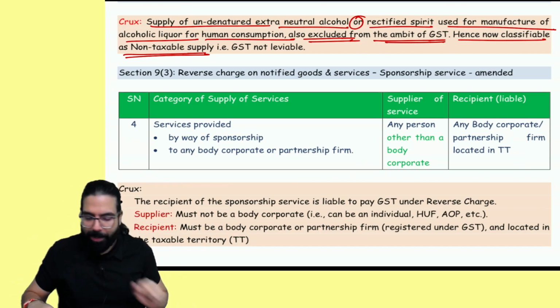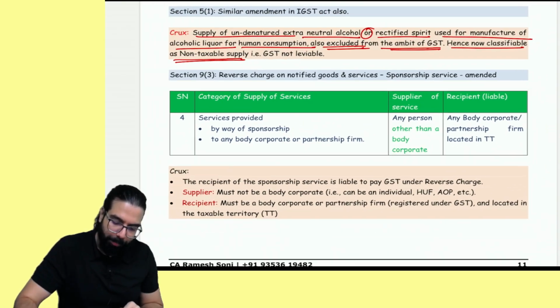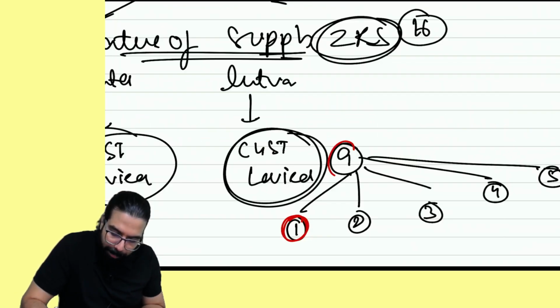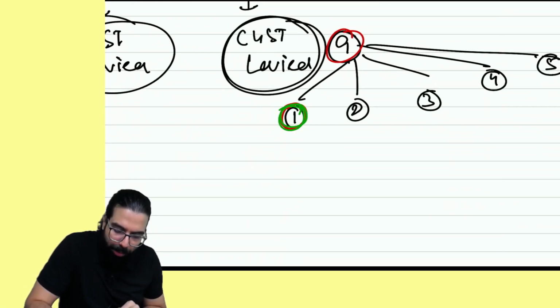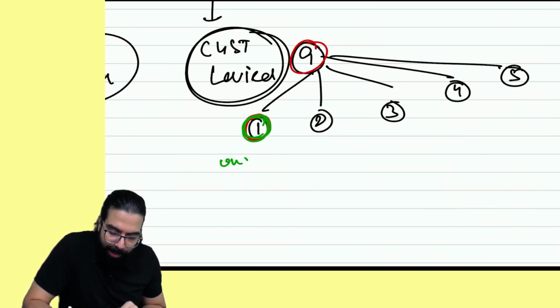I hope this point is clear to all of you. Yes sir, this point is clear. Chalo. Now section number 9(1) में the amendment which came, I went ahead and told you, ठीक है sir, undenatured